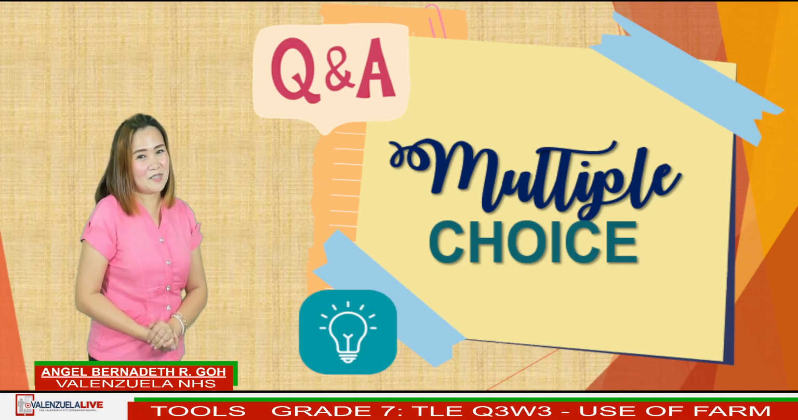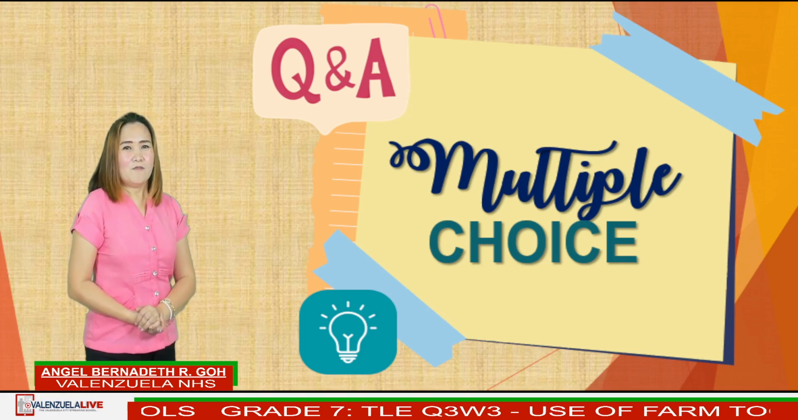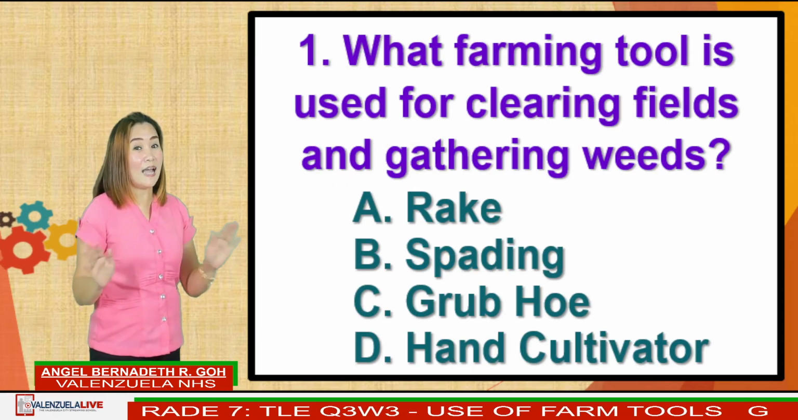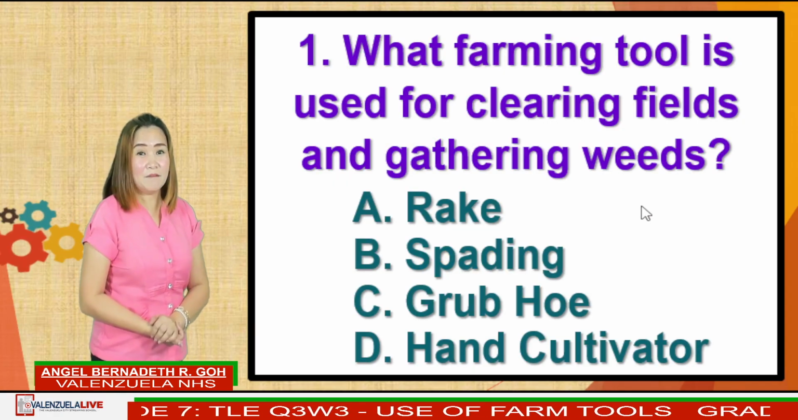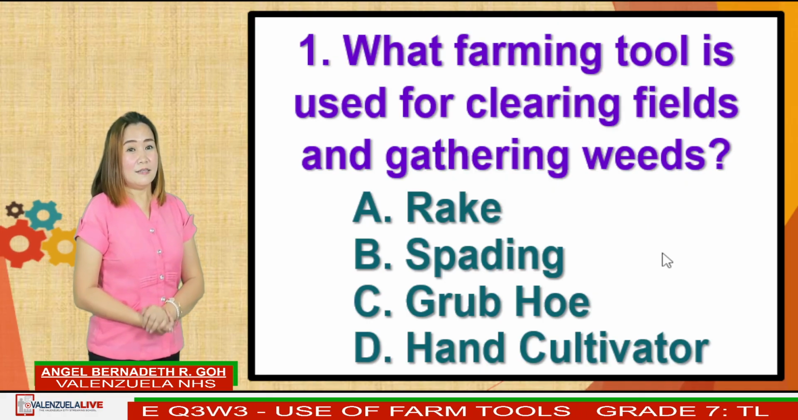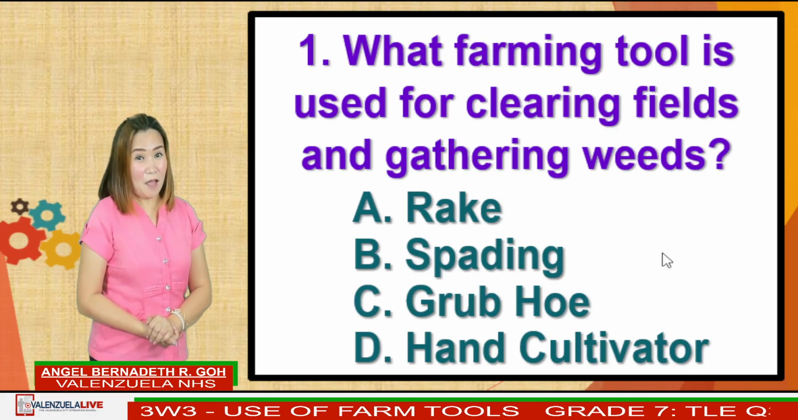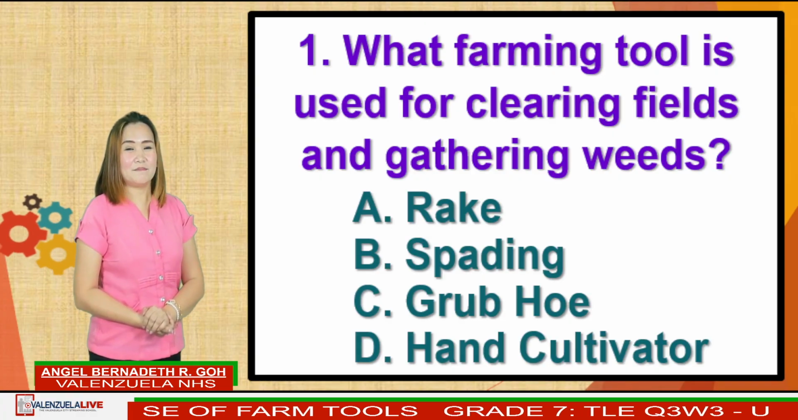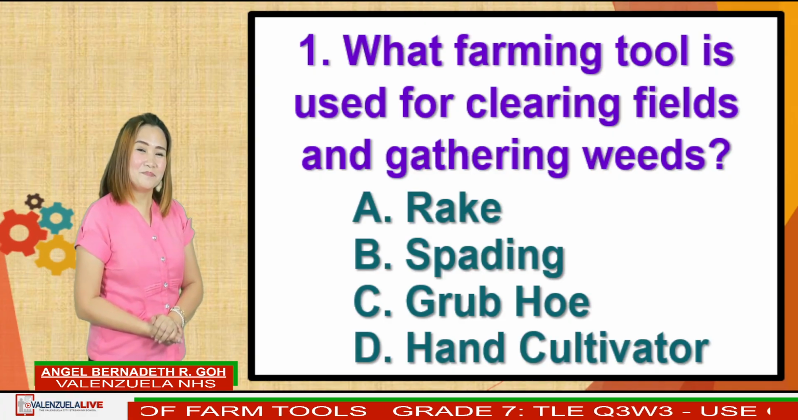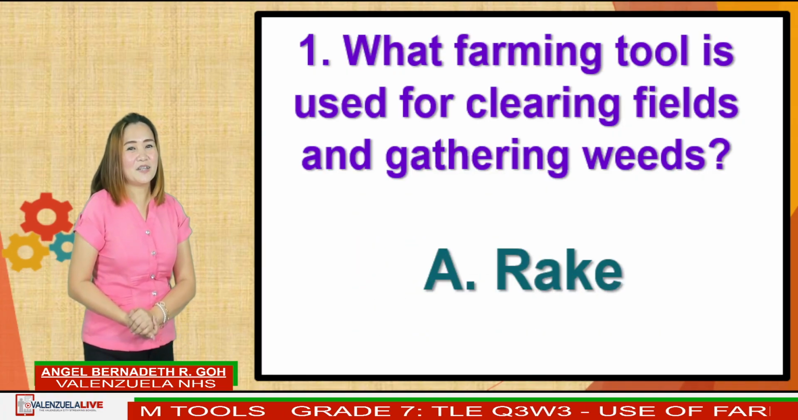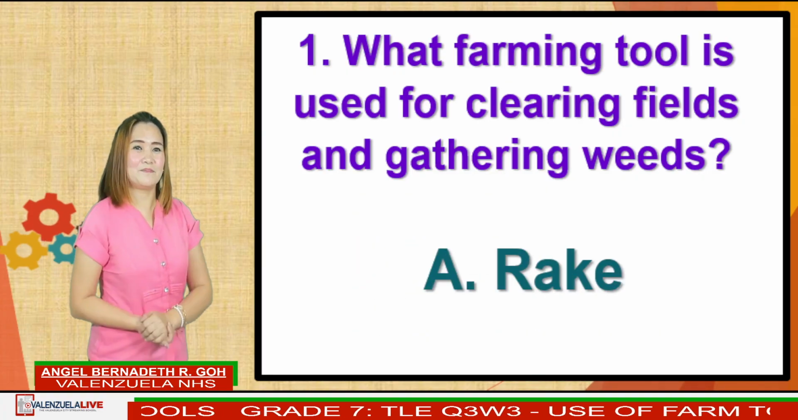Ready? Let's start. What farming tool is used for clearing fields and gathering weeds? Is it A, rake, B, spade, C, grab hoe, or D, hand cultivator? What's your answer? Yes, the answer is rake.